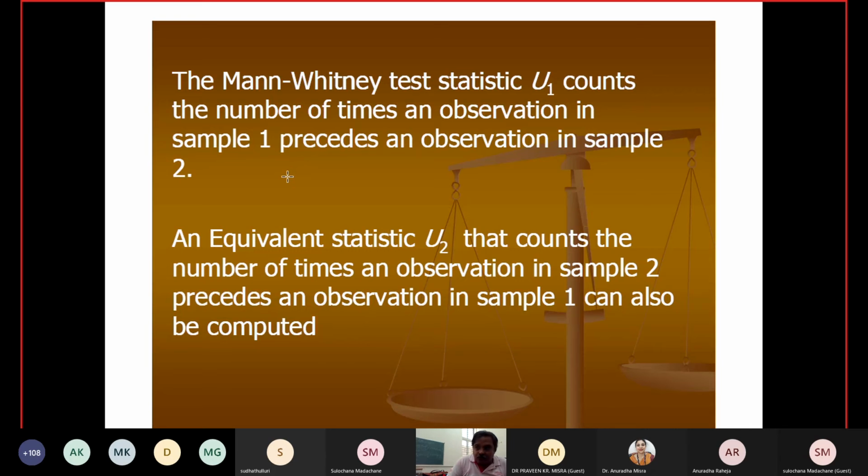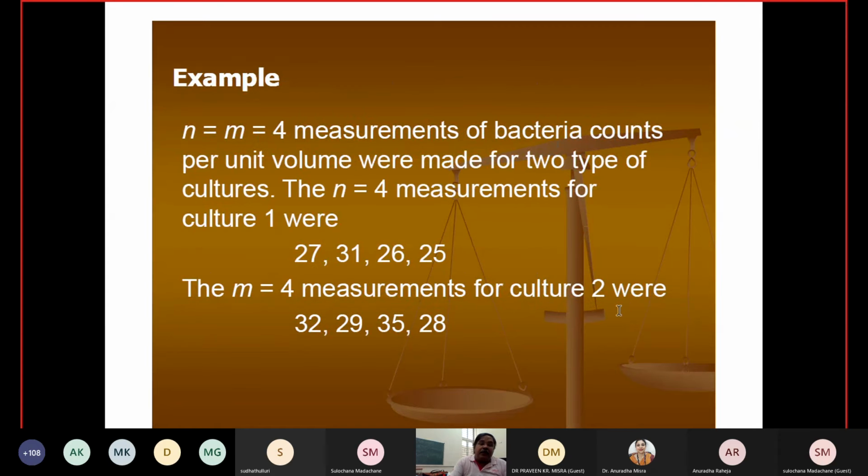An equivalent statistic U2, which counts the number of times an observation in sample 2 precedes an observation in sample 1, can also be computed.